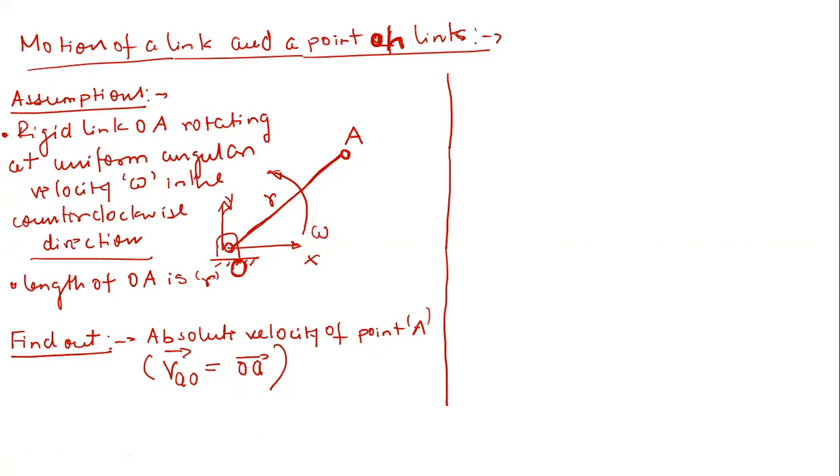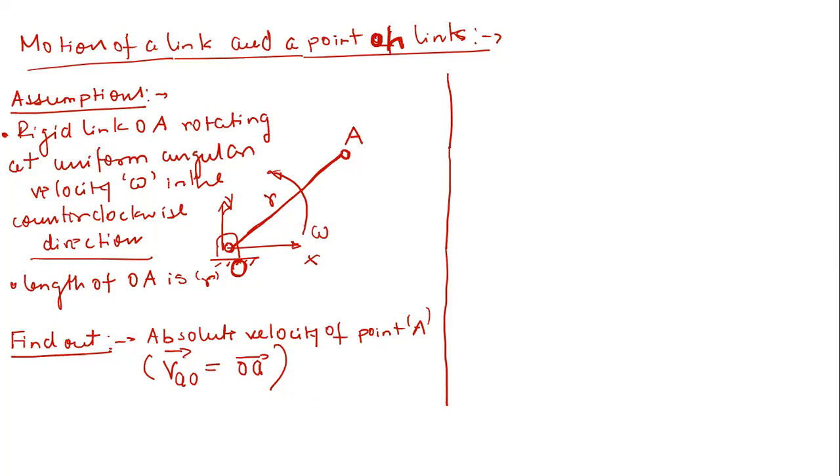So this is very easy, so I think then I don't need to discuss too much on this thing. Is this clear to all of you? How we arrive at this conclusion that it will be R omega? Shall I describe something about this, or is it clear? Can anyone tell me how we decide that V_AO is equal to R omega? I'm just asking you how we derive it.